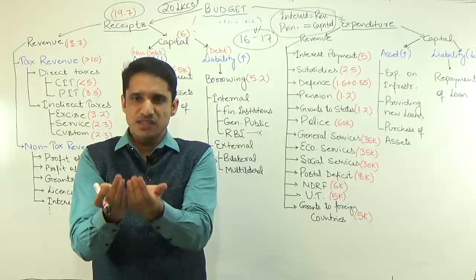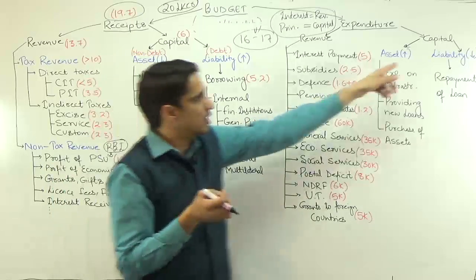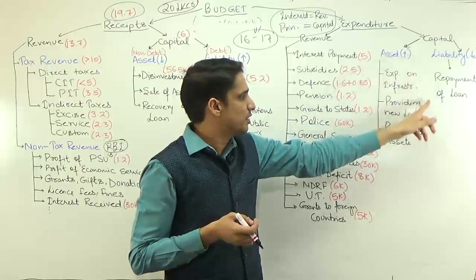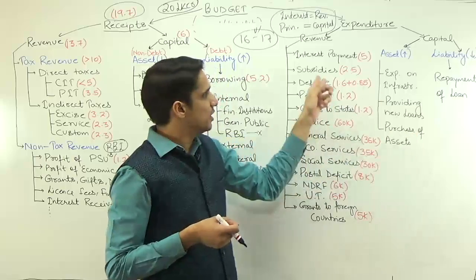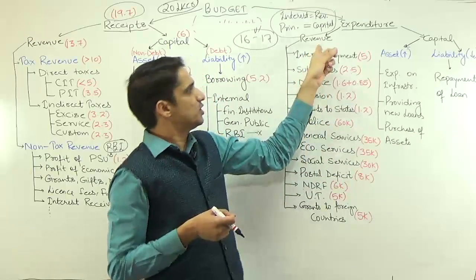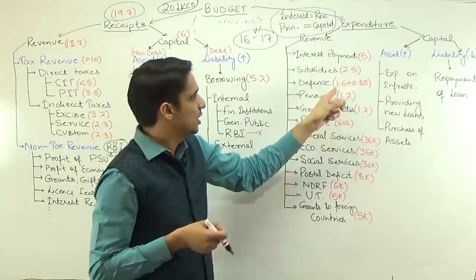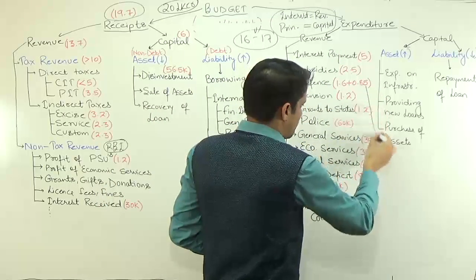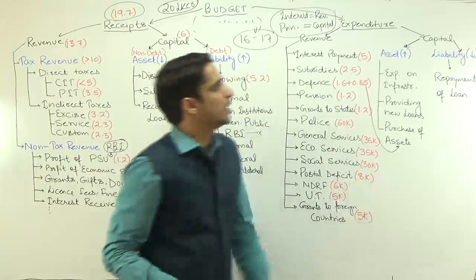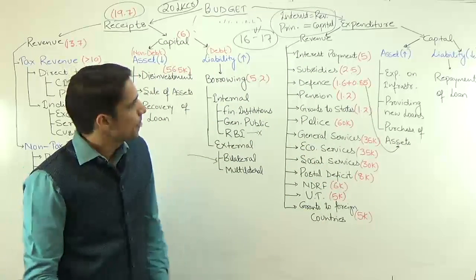So if you are purchasing an asset, that should come under capital expenditure, the purchase of assets. So this 1.6 is a part of revenue and this 0.85 is a part of capital expenditure.